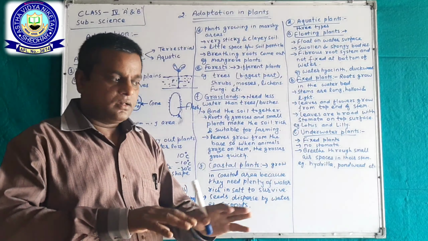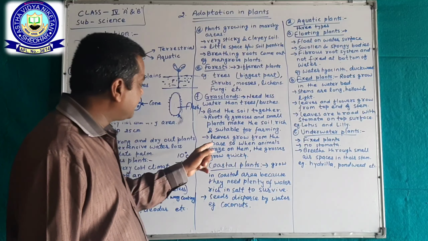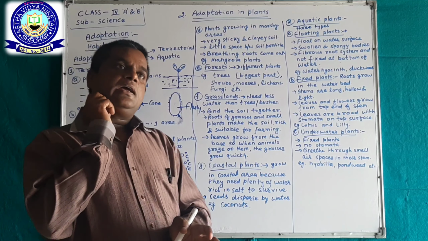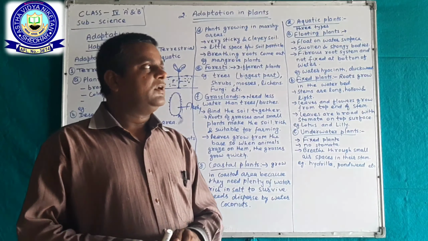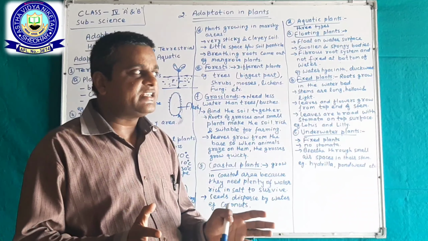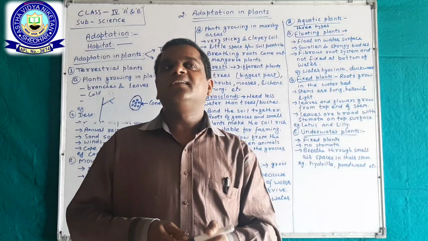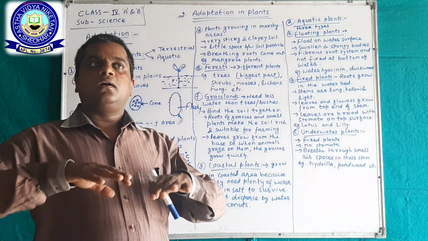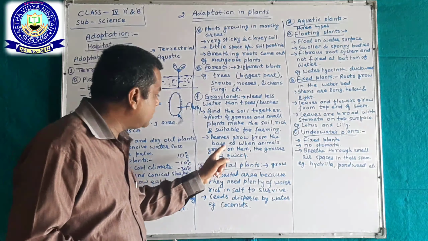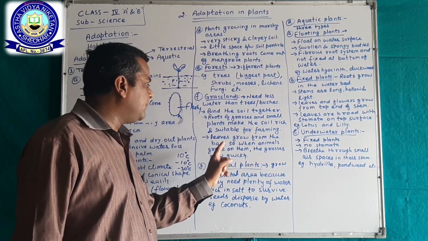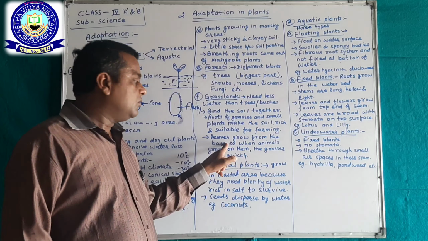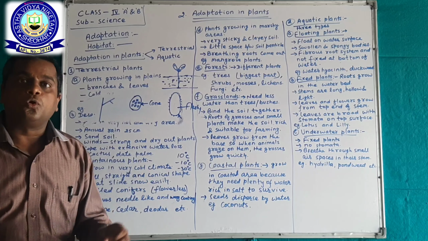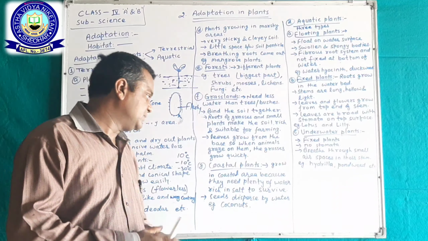During grazing, the grasses decrease in number, but after some time they will increase again and become green land, because leaves grow from the base of the plant. That's why the grasses grow quickly after animals graze, okay.